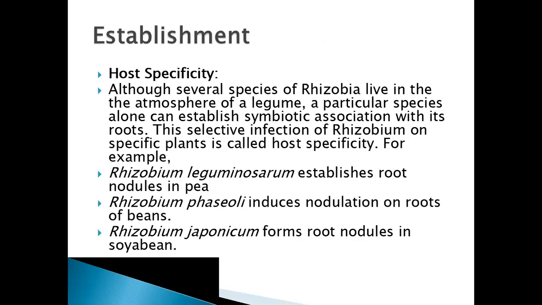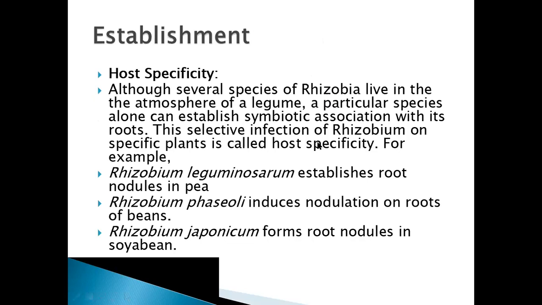The rhizobium living in the root region or rhizosphere of a particular legume species can form a symbiotic association with its roots.